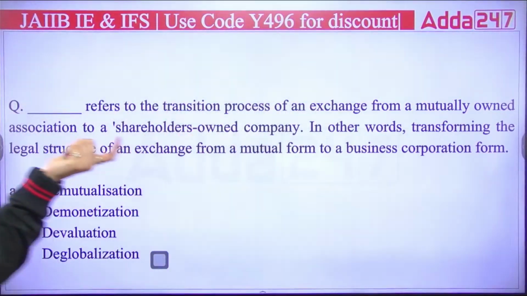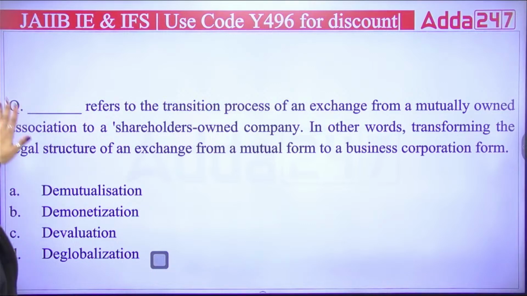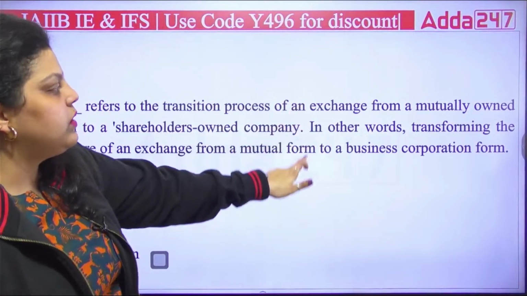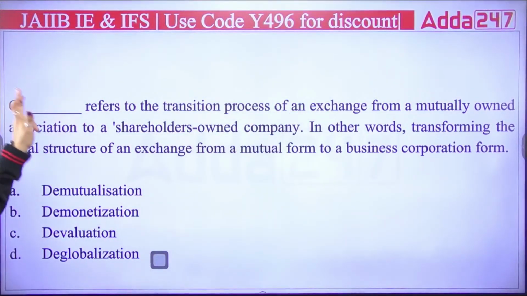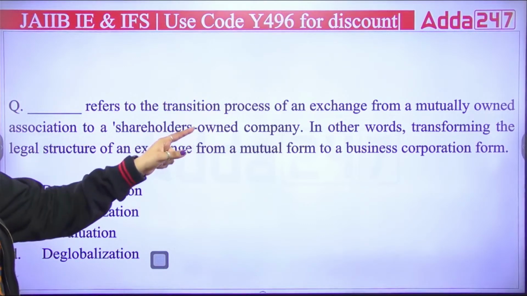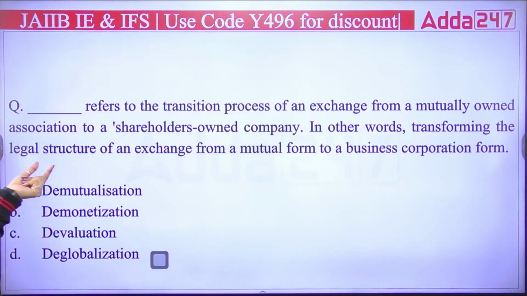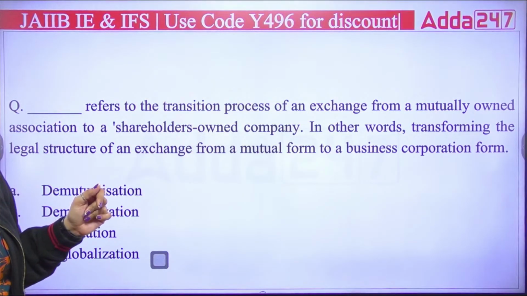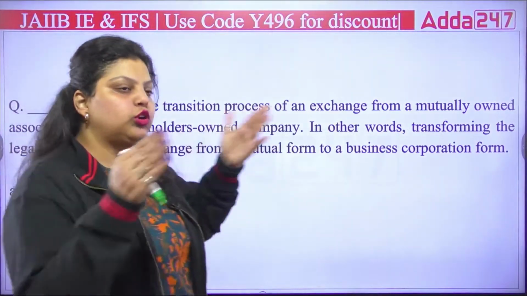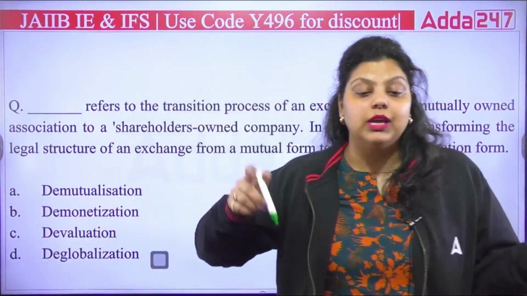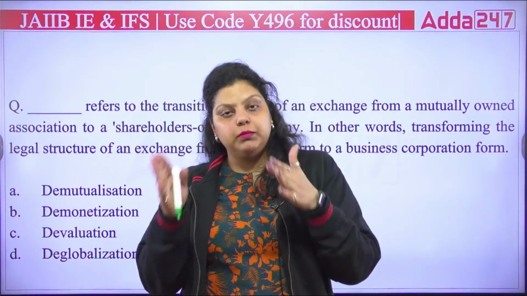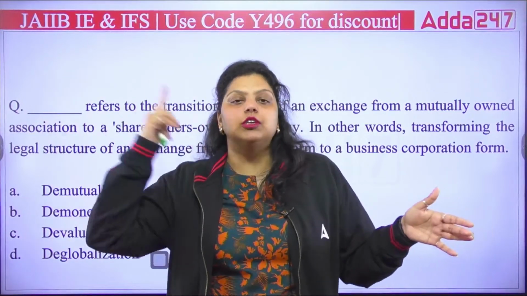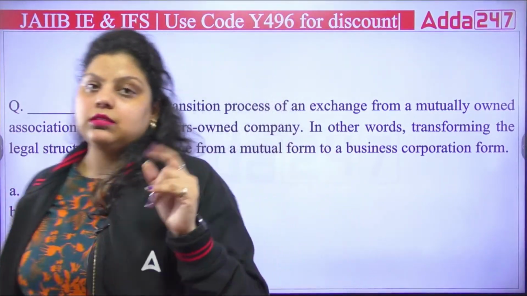One fill in the blank has been given to you. It's saying that dash refers to the transition process of an exchange from a mutually owned association to a shareholders owned company. In other words, transforming the legal structure of an exchange from a mutual form to a business corporation form. So you are changing the legal structure of your stock exchange. So when you change from a mutually owned company to a shareholders owned company, this process of transition of your legal structure is known as what?